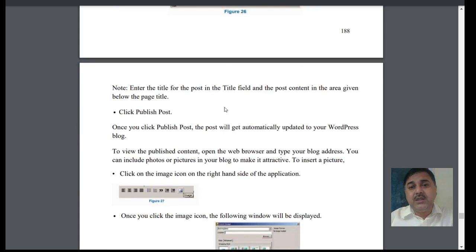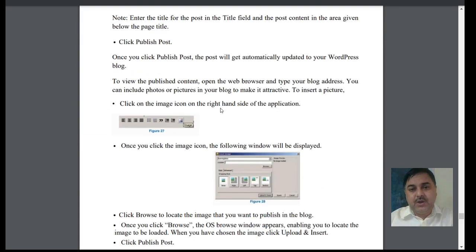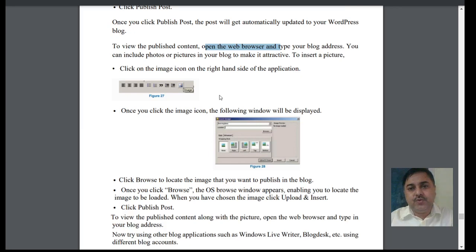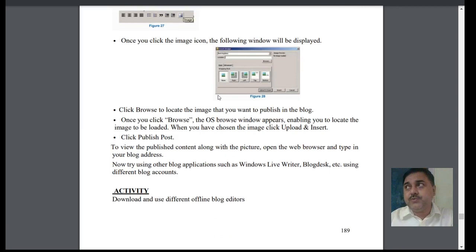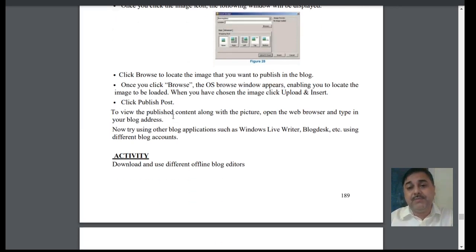There are different types of title that we are giving. So we have to check out the post, and click on the publication of the post, isn't it? So publish the post, then automatically it will be updated in the WordPress blogs. If you go to the view of publications and open the web browser with the blogger address, the photos and pictures are there. So this way we have those patterns of the data, and we are making that data to be implemented.